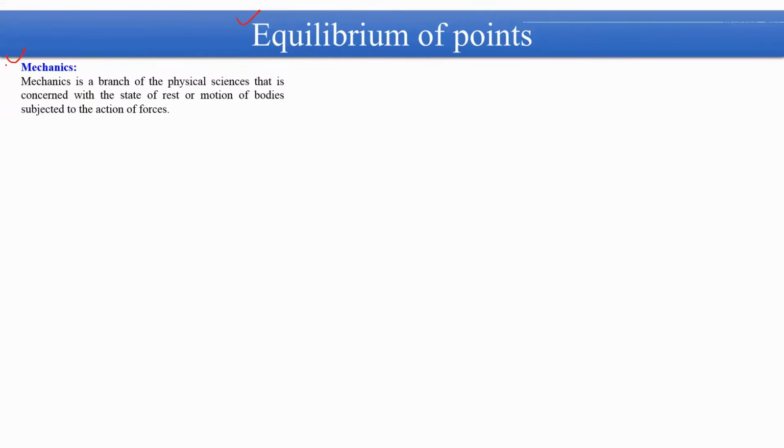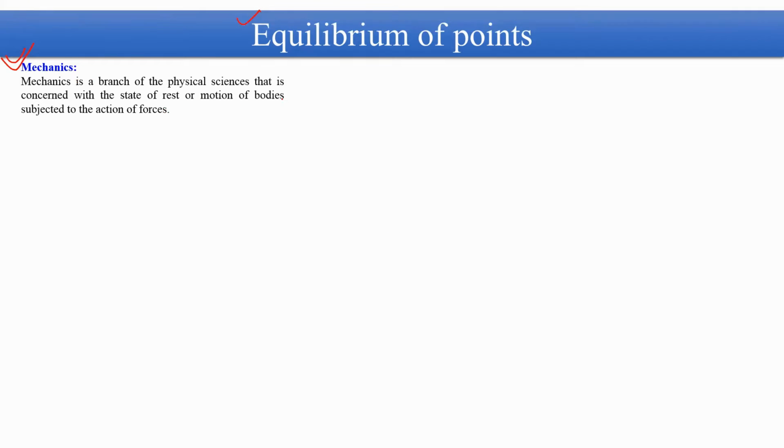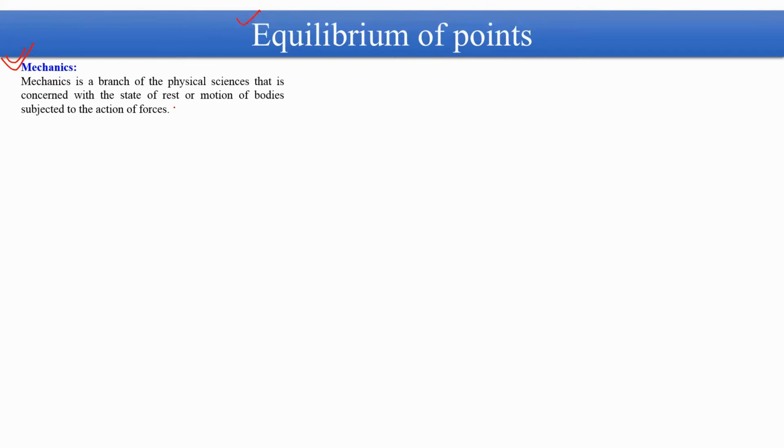I think you all are aware of mechanics, how we define mechanics, but still I'm going to read this definition. Mechanics is a branch of the physical sciences that is concerned with the state of rest or motion of a single body or multiple bodies subjected to the action of forces. That means in mechanics we study a body, whether it is in rest or motion, and in addition to the study of the state of rest or motion, we also study the causes which.